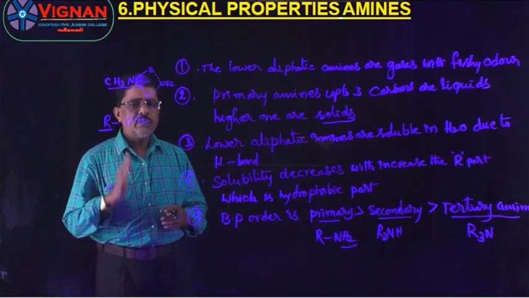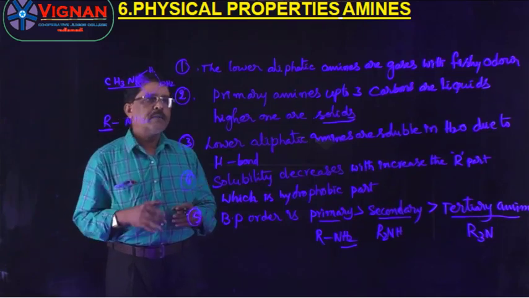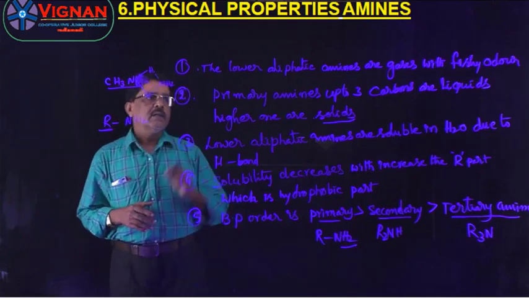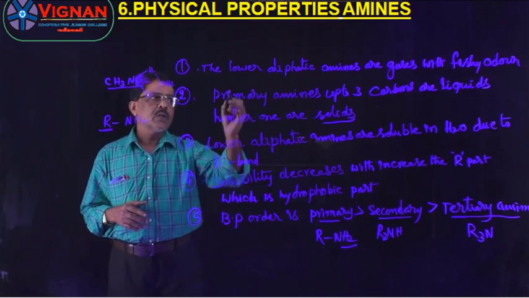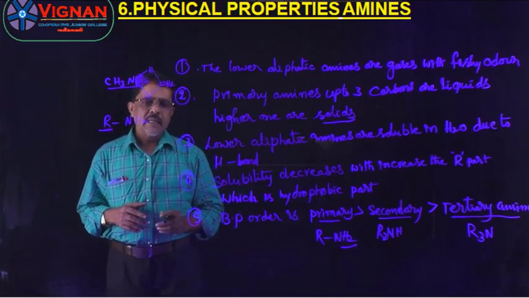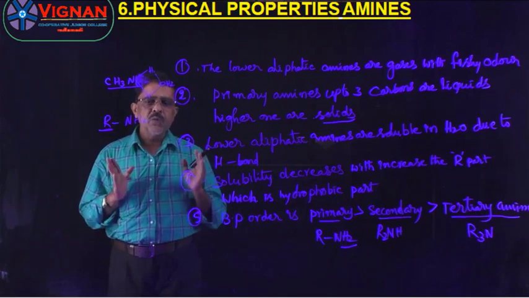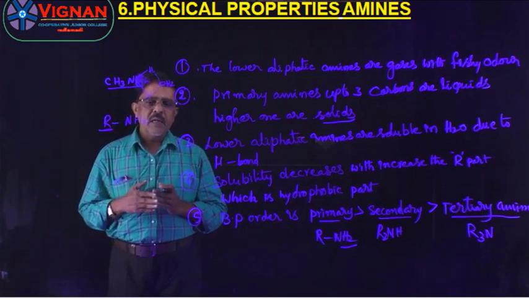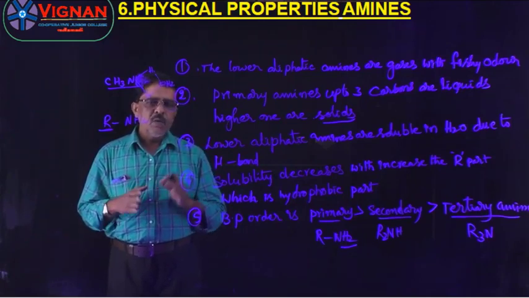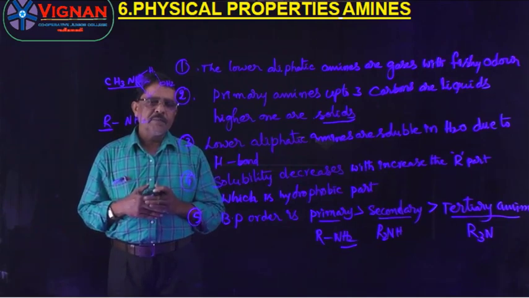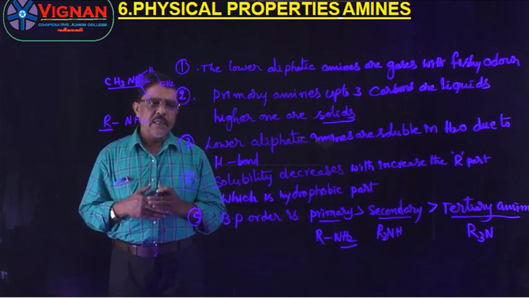These are the physical properties. How many physical properties are there? There are five physical properties. Lower aliphatic amines are gases with a fishy odor. Primary amines up to 3 carbon atoms are liquids. More than 3 carbon atoms are solids.